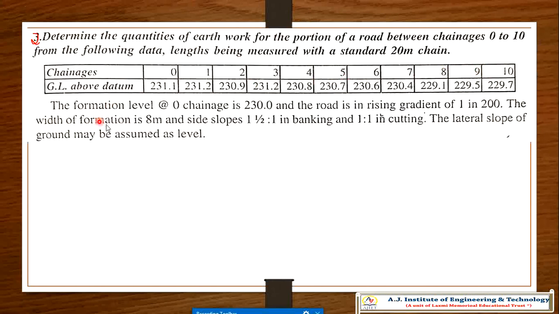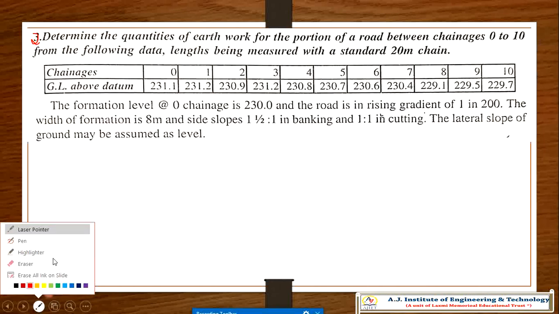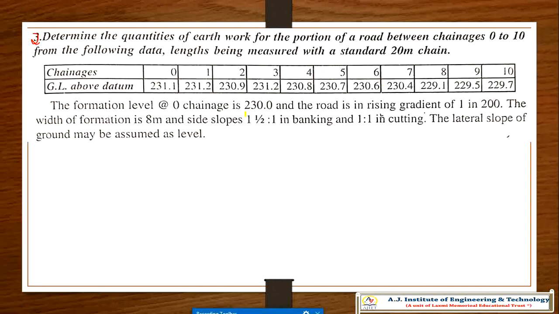The formation level from the 0 chainage is 230, same as the last problem which we solved. Now the road is rising at a gradient of 1 in 200.